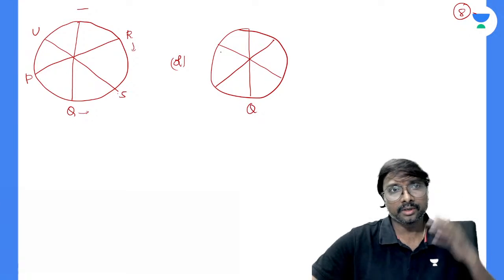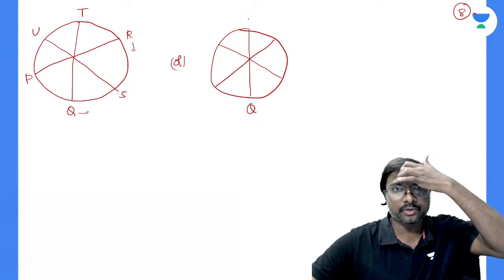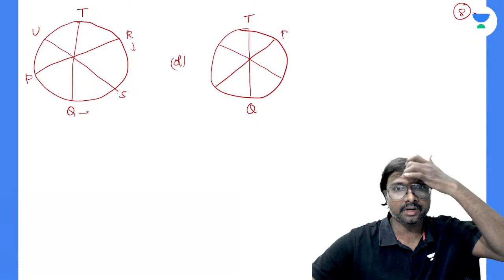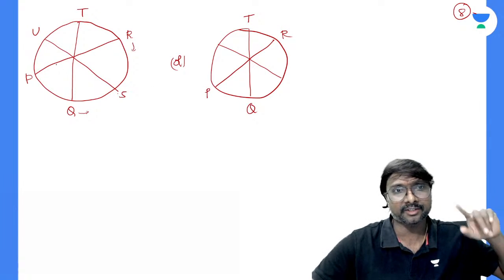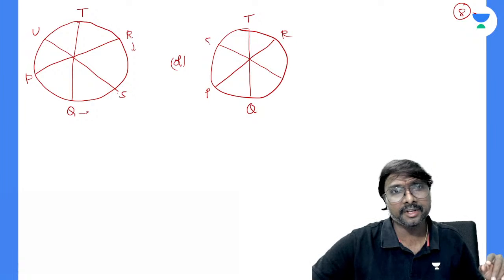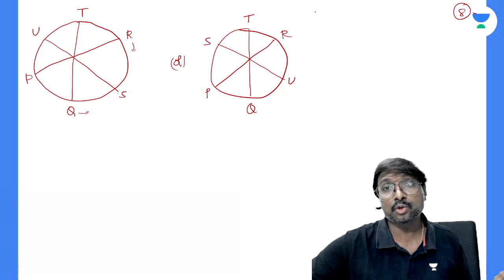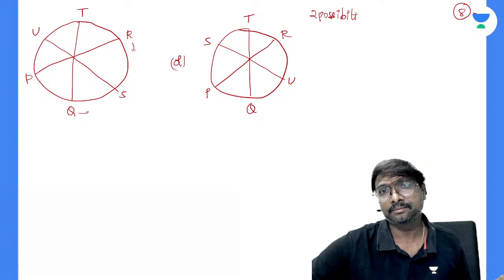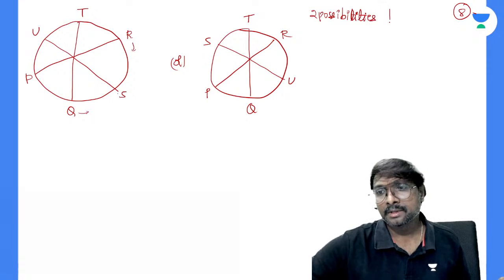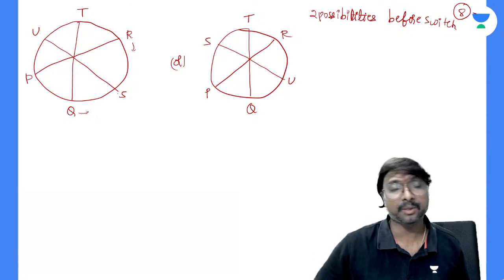So this is your Q, this is your T, this is your R, this is your P. All these positions are fixed. Now S can be here and U can be here also. This is one possibility. These are the 2 possibilities you are having now, before switching. Before the 2 persons are switching their positions.